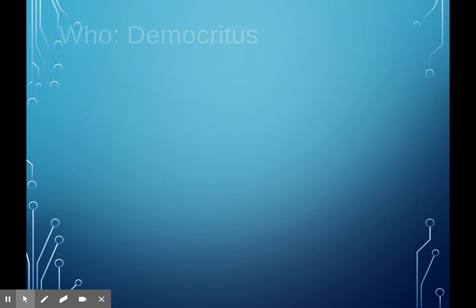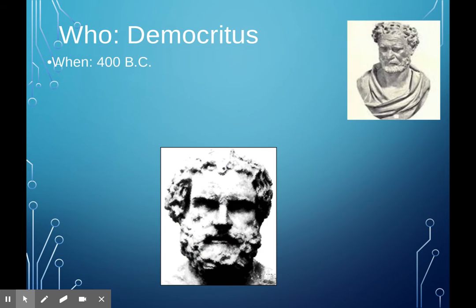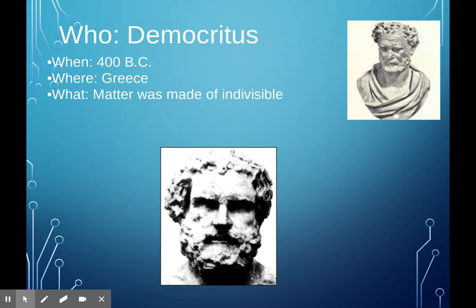Okay. Then we also have Democritus about the same time period, about 400 BC, also in Greece there. And he said that matter was made up of indivisible substances. And he was actually the first person to coin these indivisible substances as atomos. And what's interesting is even though the structure or idea of an atom has changed over time, we still use that term atomos.